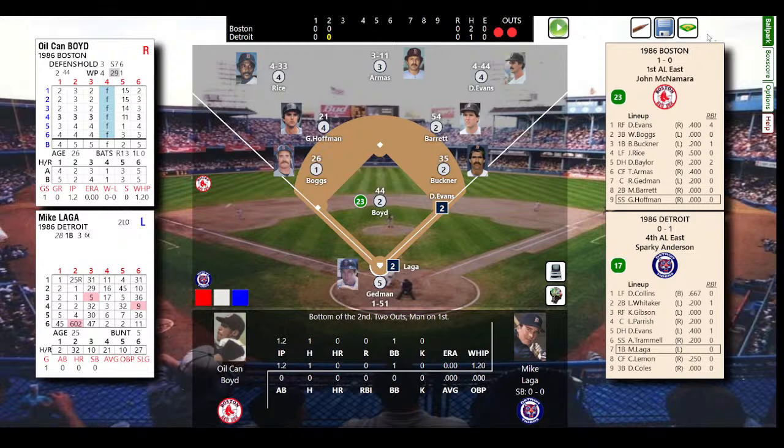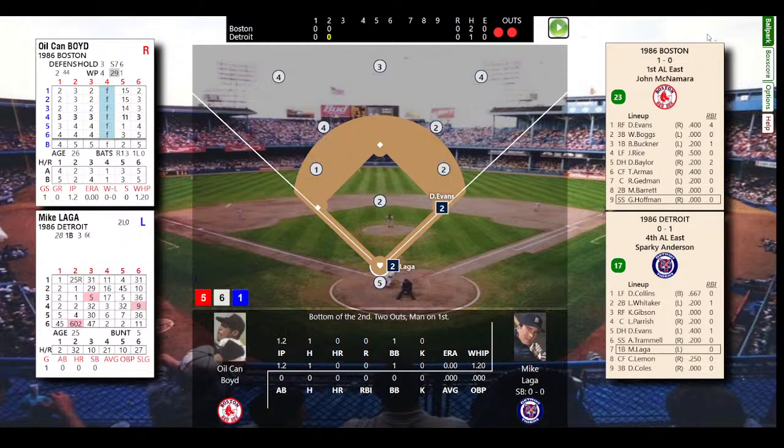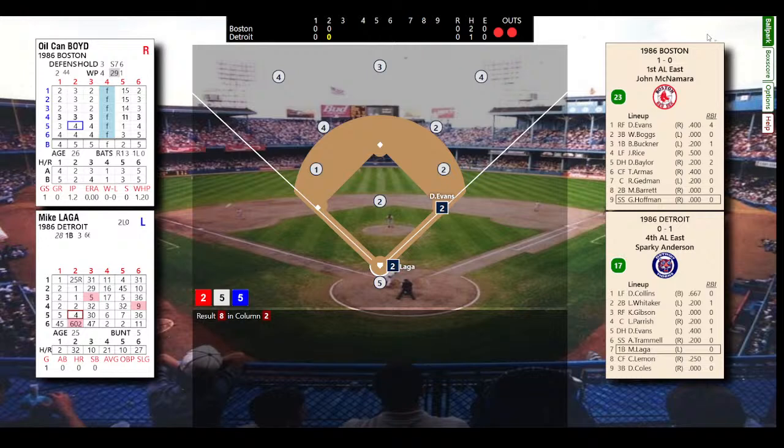Here's Mike Laga, who did not play opening day. It's his first at bat of the year. And he fouls out in the box, so that will end the inning. No runs, 1 hit, and 1 left on. Through 2, we're scoreless in Detroit. Top of the third.